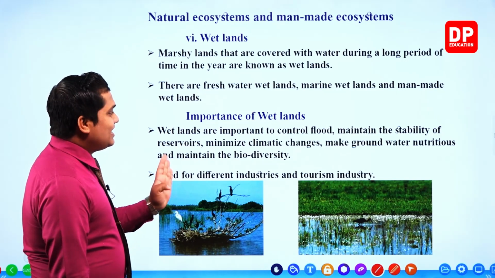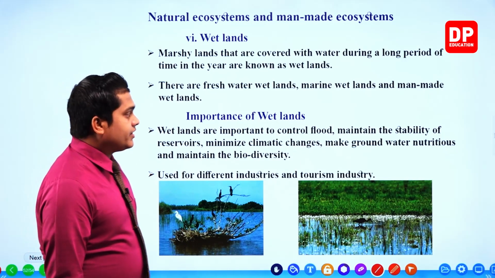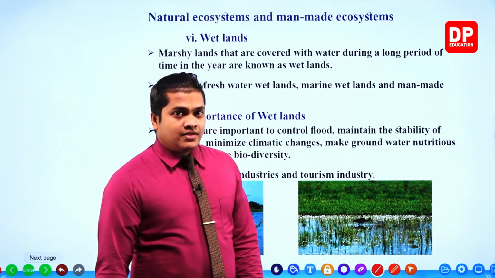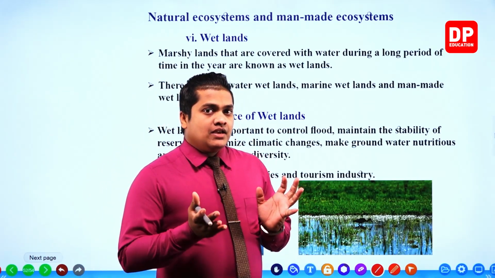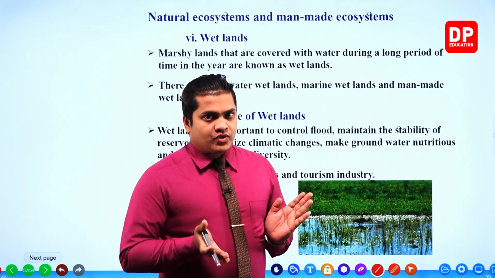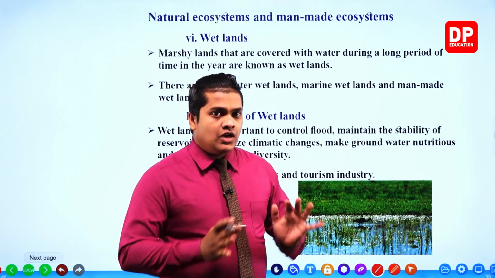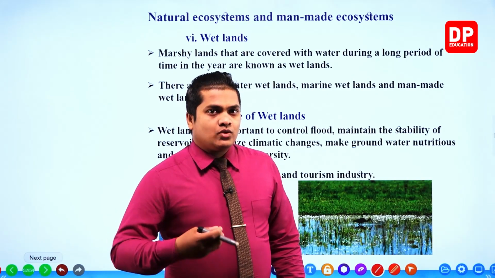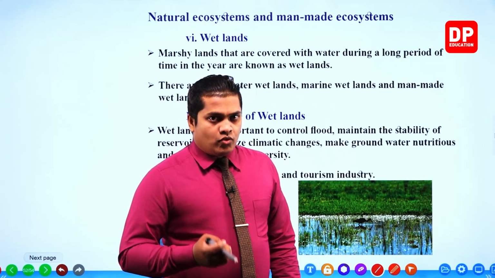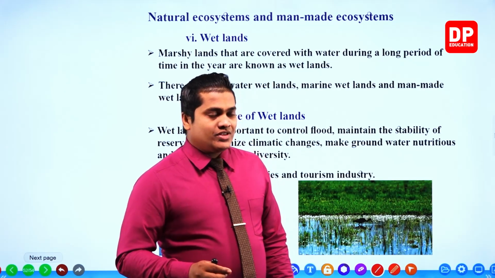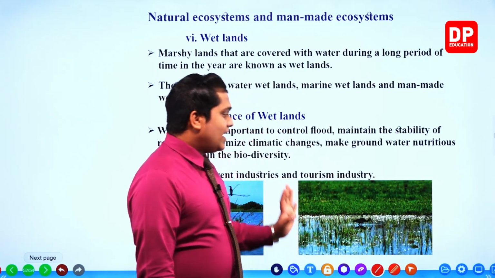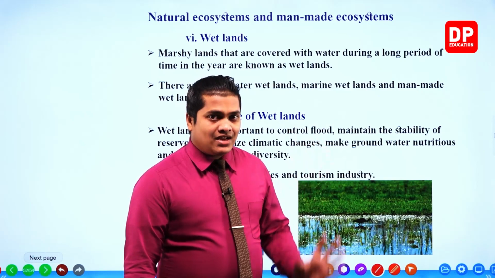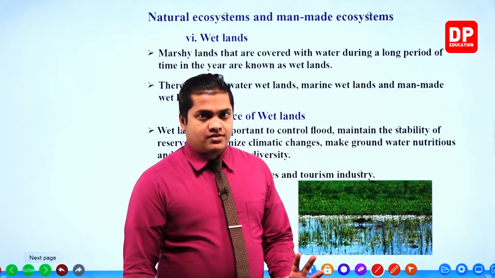Wetlands are important to control floods. When a flood season comes, all the water will travel towards the lowlands. You know that lowlands are the ones which get underwater because of the floods. So these marshy lands, these wetlands, get created because of the floods.